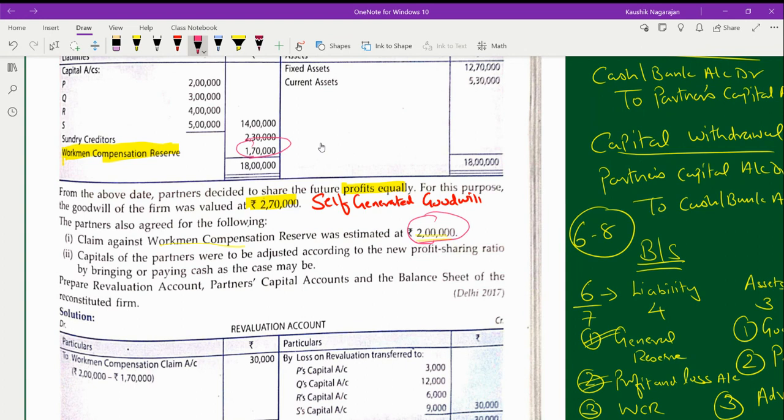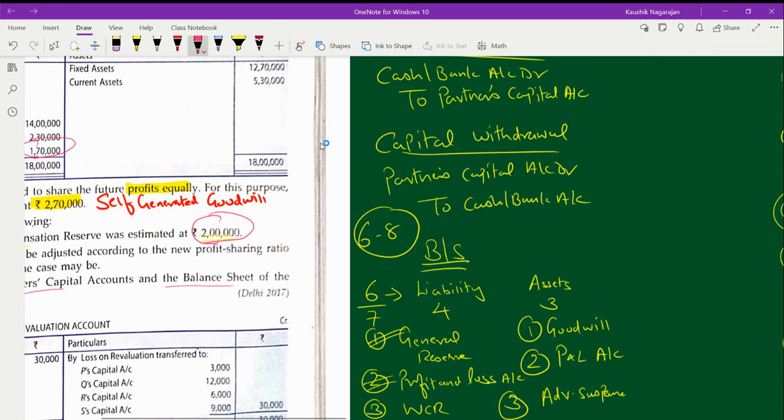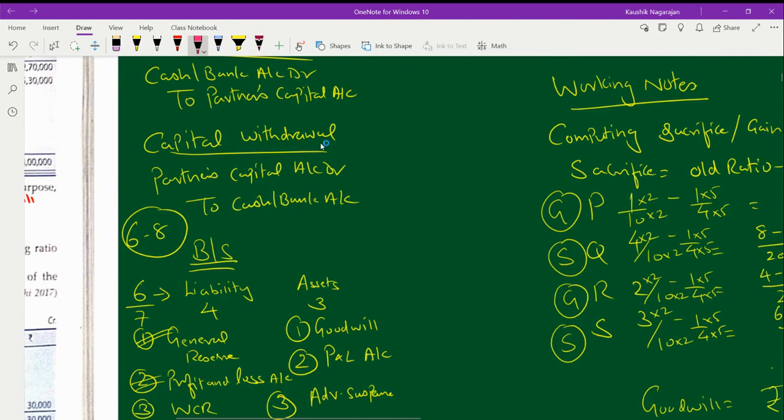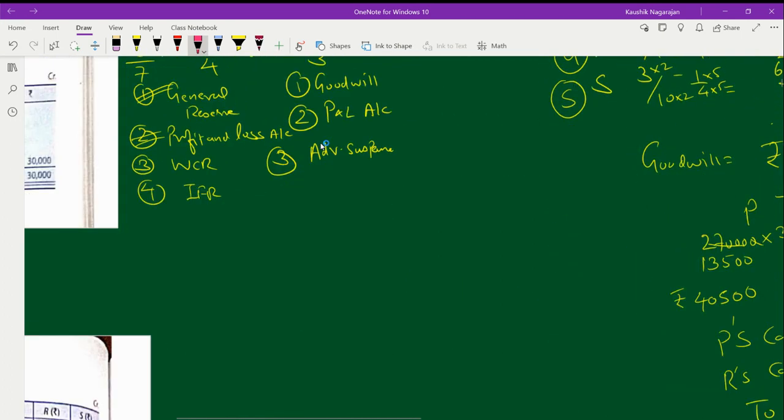The sum has not asked you to pass journal entries. In the sum, if you see, they have asked you to prepare only the revaluation account, partners' capital account, and balance sheet. But I am just making you understand in the basic way, so I am just preparing even the journal entry for this particular calculation. Here the amount of general reserve mentioned is 1 lakh 70.